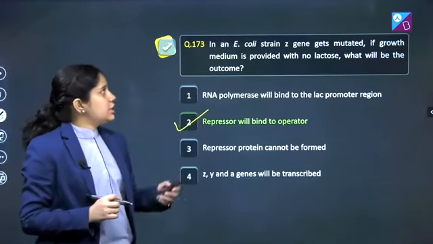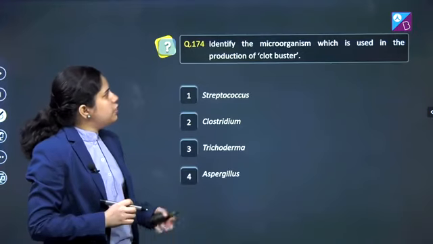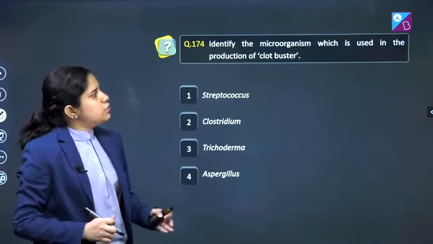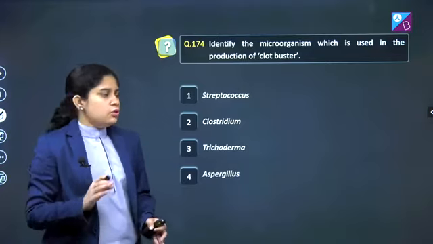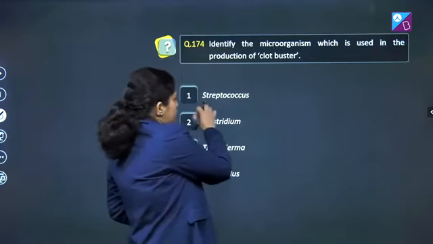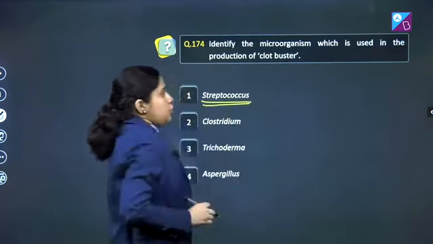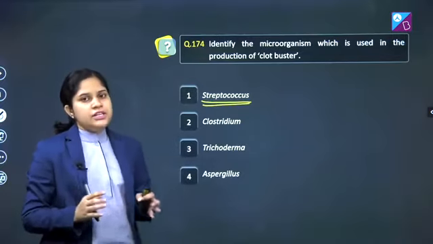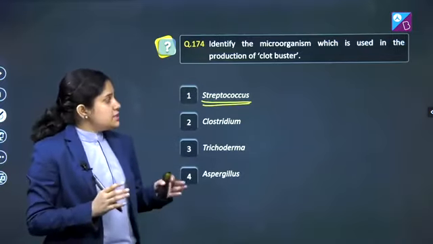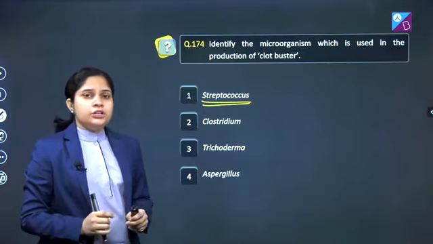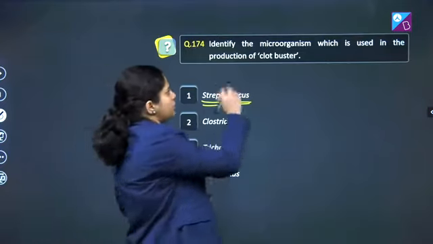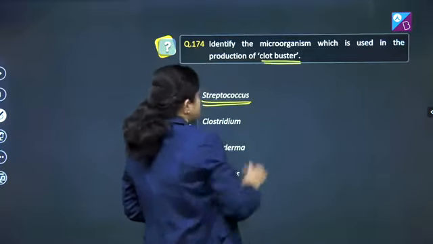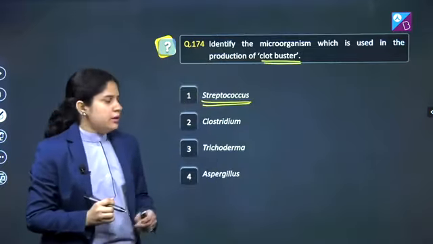Let's see the next question. Question number 174. Identify the microorganism which is used in the production of clot buster. So the Streptococcus bacterium, which is modified by genetic engineering, is used for the commercial production of streptokinase, and this streptokinase works like a clot buster. Let's look at the other options as well.